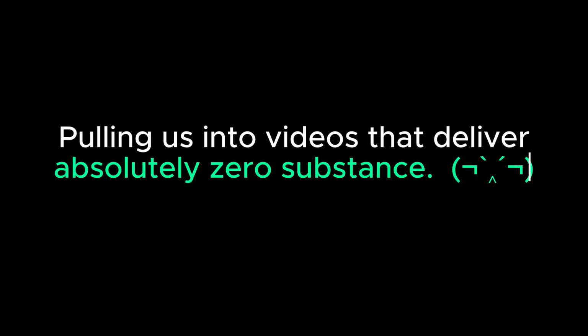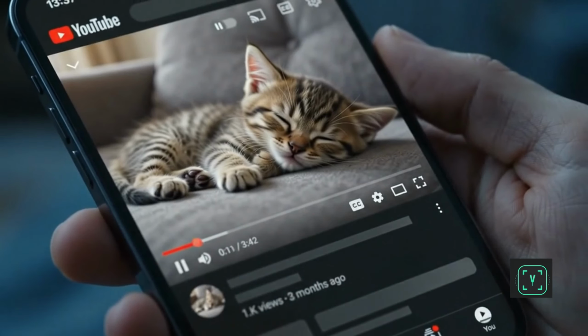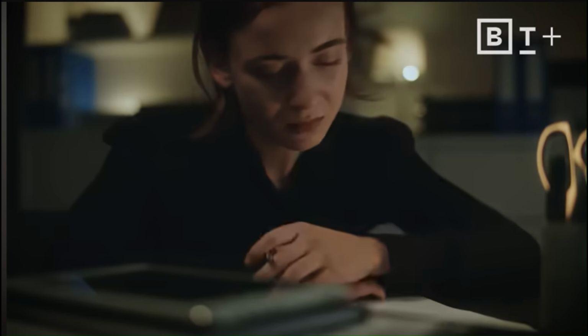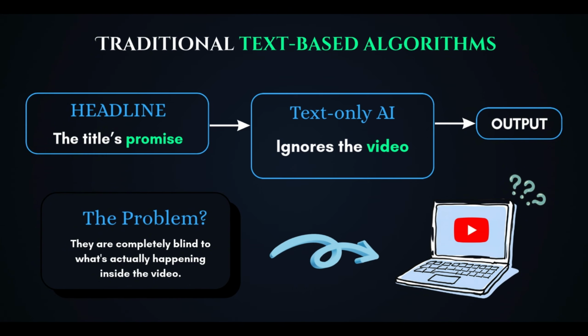substance. You've scrolled past 100 videos like this, a shocking title, a thumbnail screaming for your click. Most of the time it's a lie, and you only find out after you've already wasted the 2 minutes. This deceptive gap between expectation and reality isn't just annoying, it costs millions of hours in lost productivity. And because traditional text-based algorithms only read headlines, they are completely blind to what's actually happening inside the video.